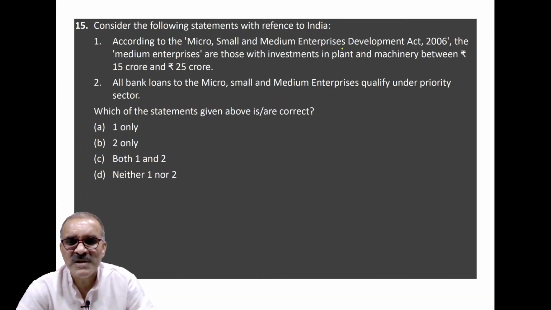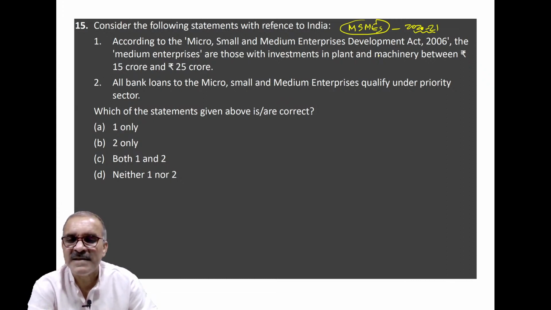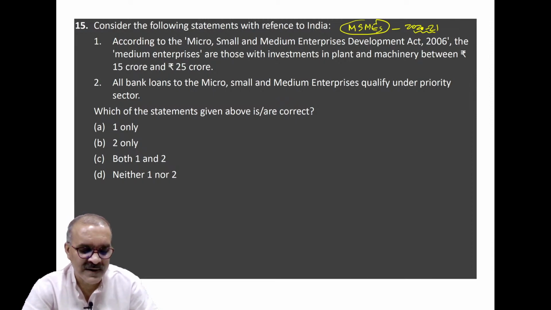This question is based on micro, small, and medium enterprises, which were in news in 2020-21 when the Government of India changed the definitional criteria for MSME. The government gave a bit more volume of capital to do that. Clear?